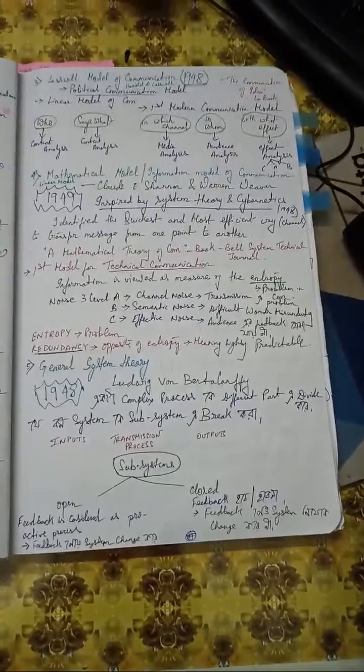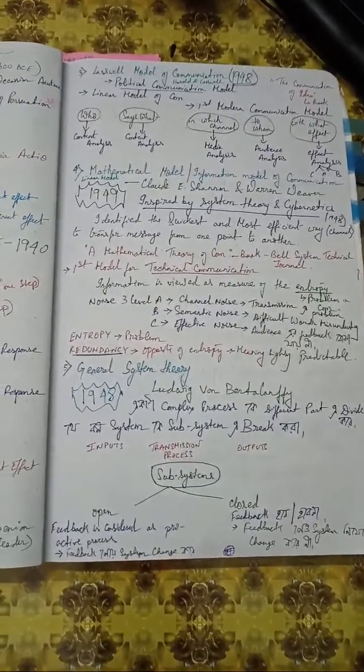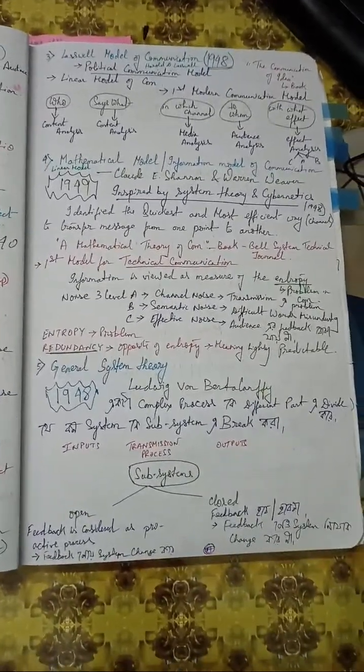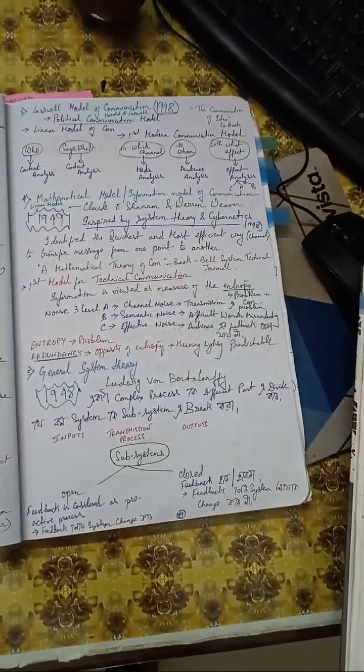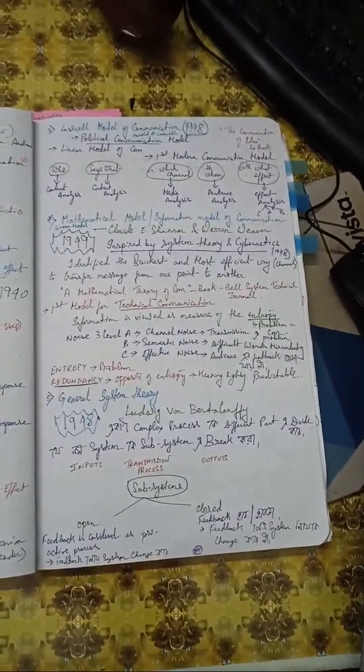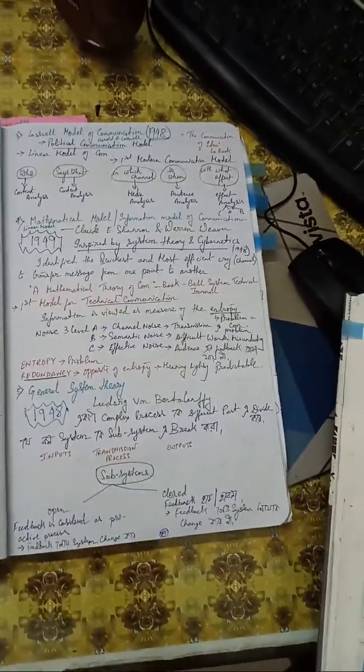Entropy means problem, and redundancy is the opposite of entropy, that means highly predictable words. Entropy means problem, redundancy means highly predictable words.